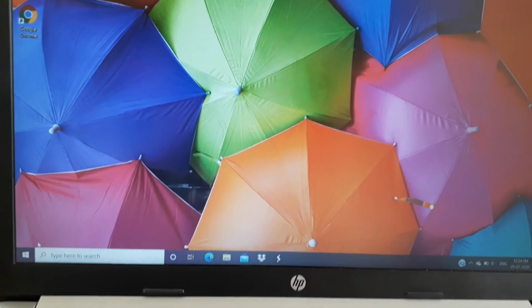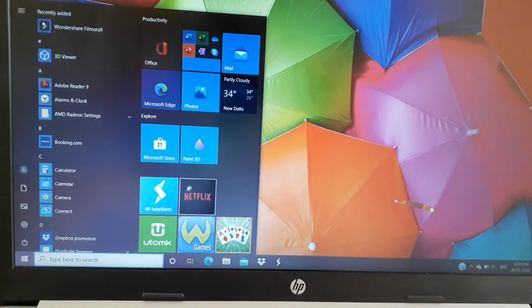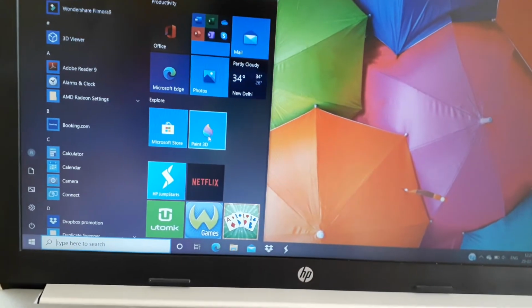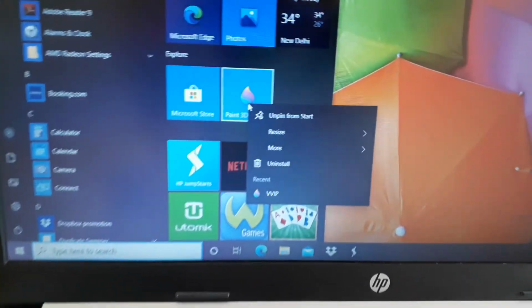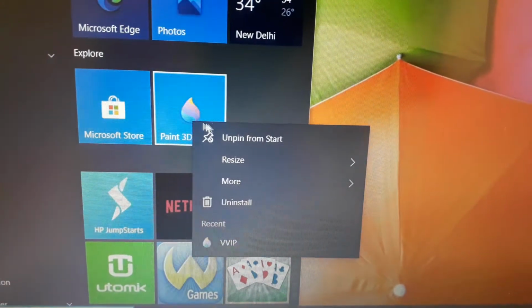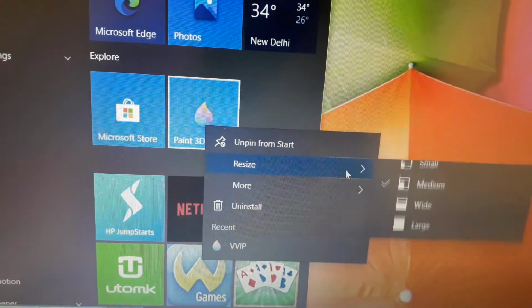Now I am showing you in practical how we can resize the tile. Firstly, click on the start button. For example, I want to resize this tile. I will go on that tile and right click. You can see I have right clicked and here is the resize button and there are 4 options.